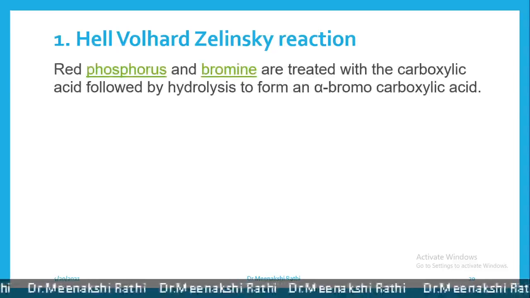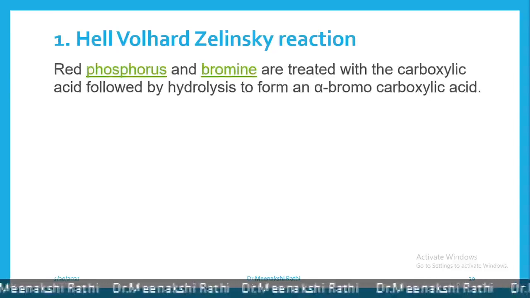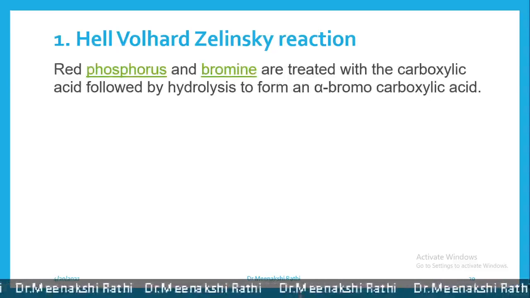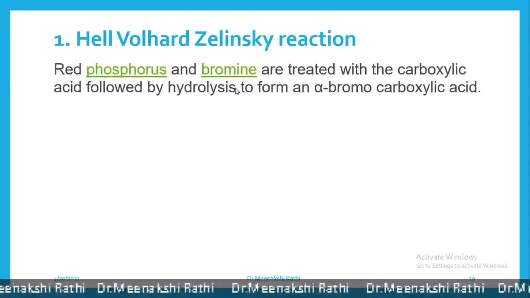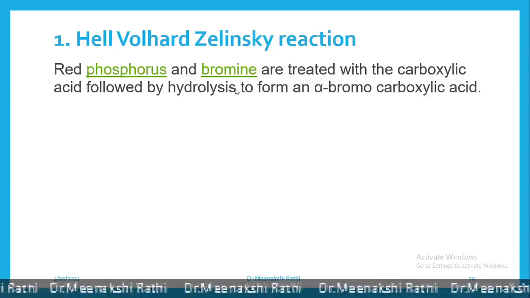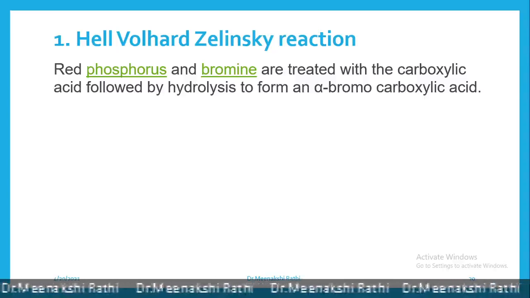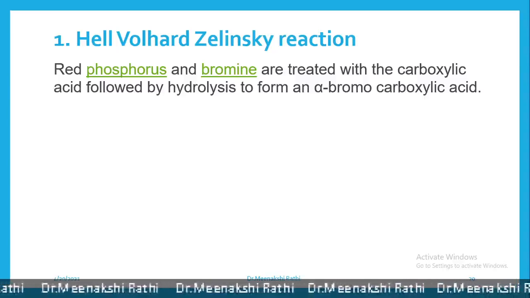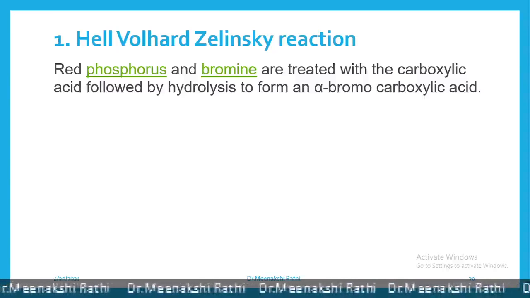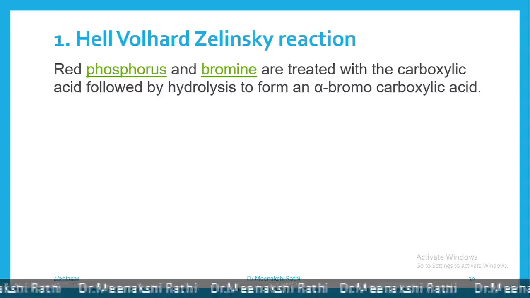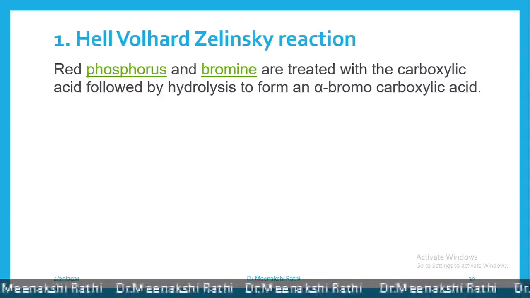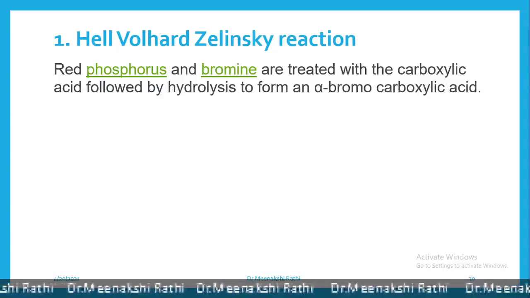Now, in this reaction, in the presence of a small amount of red phosphorus, when aliphatic carboxylic acids are treated with chlorine or bromine, they form alpha-substituted halogen acids, and this reaction is known as the HVZ reaction.